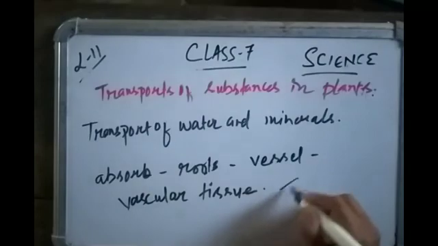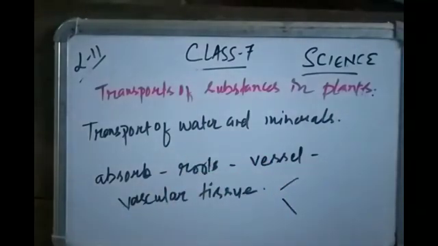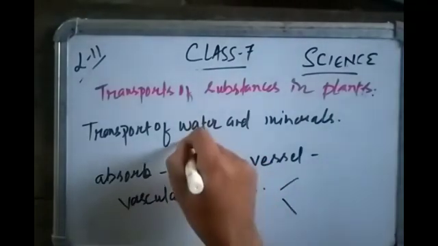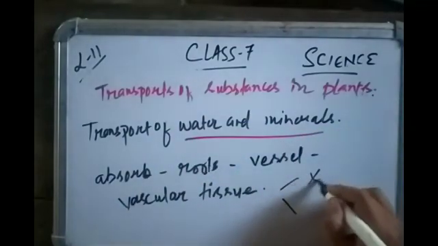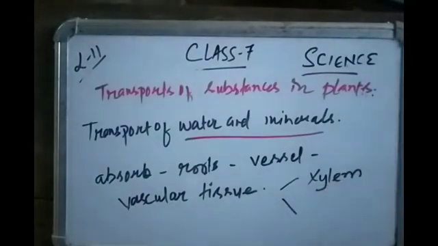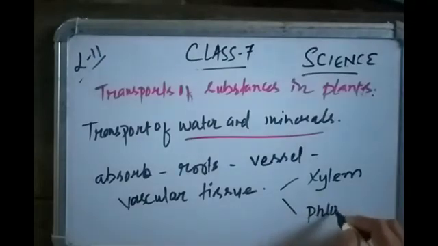And the vascular tissue that carries water and minerals from the roots up is called xylem. Then the food has to be transported to all parts of the plant. The prepared food after photosynthesis goes to different parts of the plant through another vascular tissue, called phloem. The xylem and phloem transport substances in plants.